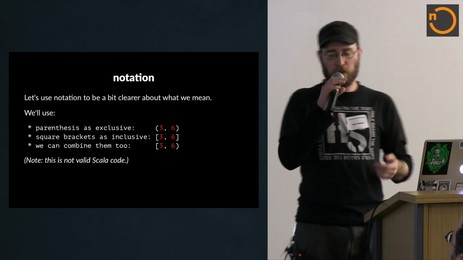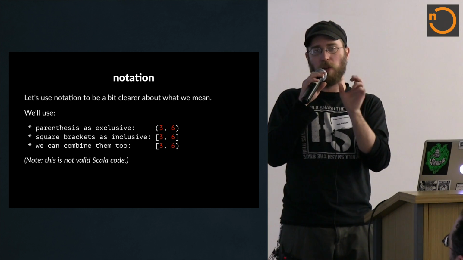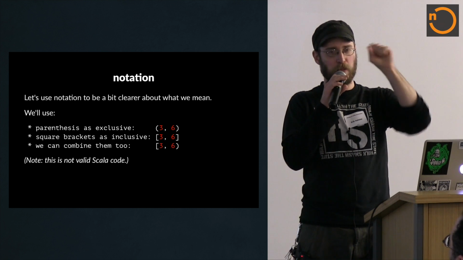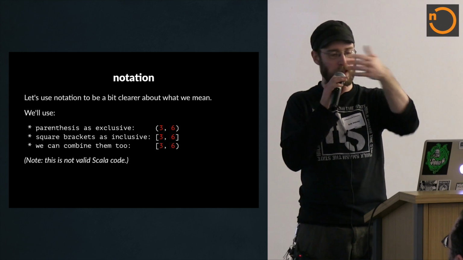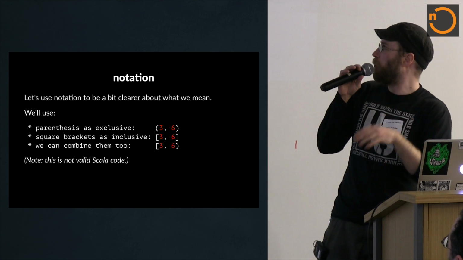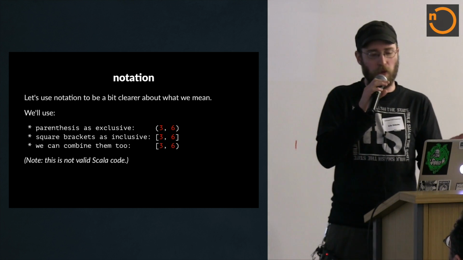So that (3, 6) isn't a tuple. In the context of intervals, I want you to think about that as an interval between 3 and 6, but excluding the endpoints. It's exclusive. So it doesn't have 3, it doesn't have 6, but it has everything in between. I'm going to try and be clear on which stuff is Scala syntax and which stuff is math notation, but I do think that this notation is really helpful to talk about this stuff.